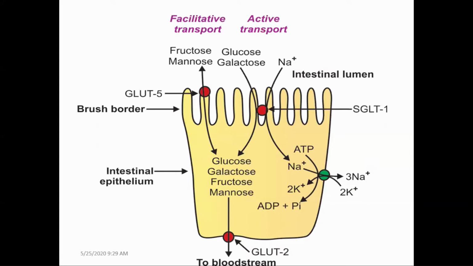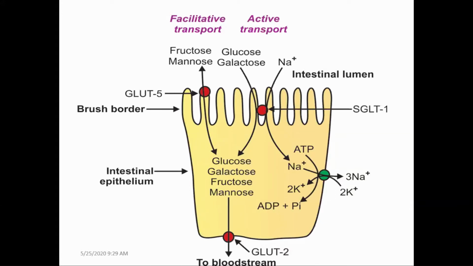Finally, all these disaccharides and polysaccharides present in dietary carbohydrate are converted into free monosaccharides, and only these free monosaccharides can be absorbed from the lumen of the small intestine by the epithelial cell.